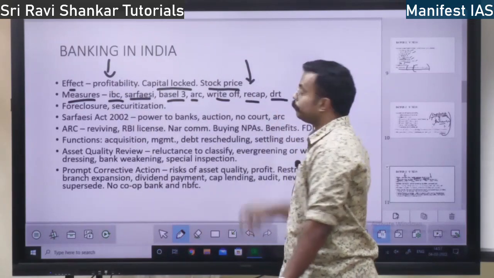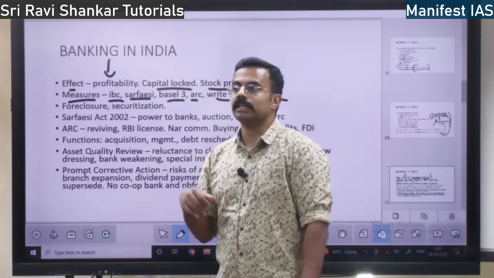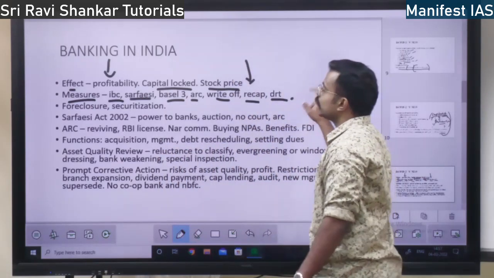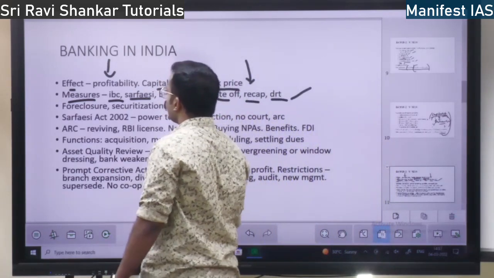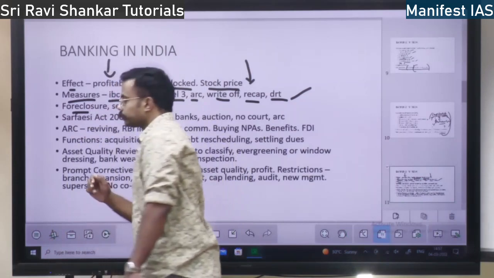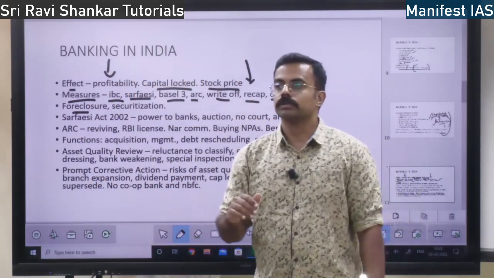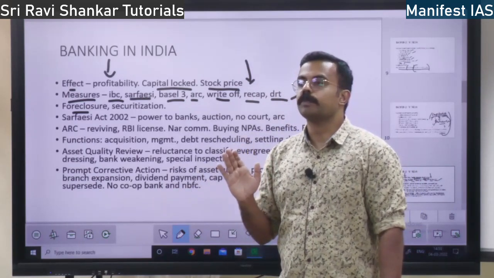Then also the debt recovery tribunal is there. These are the measures. And also foreclosure. Foreclosure means closing the loan account before it is bound to close.